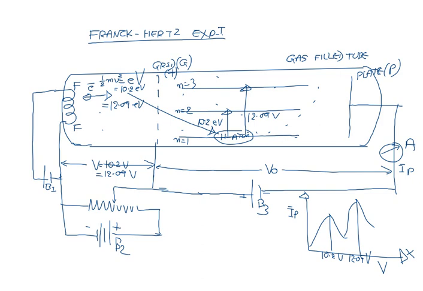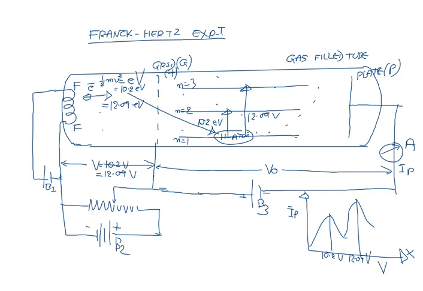So the first drop is observed at 10.2 volt, called the first critical potential in the case of hydrogen. The second sharp drop in the current is observed at 12.09 volt, called the second critical potential, because the electron having energy 12.09 electron volt, when it collides with the atom, excites it from n is equal to 1 to 3. Now the electron has no energy to reach the plate, so the plate current suddenly drops a second time.